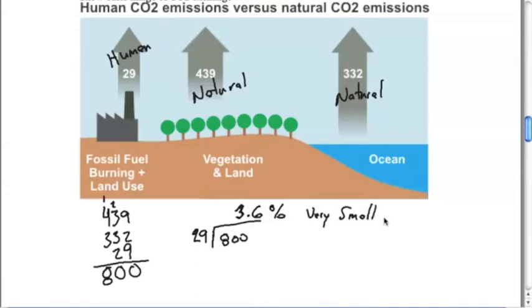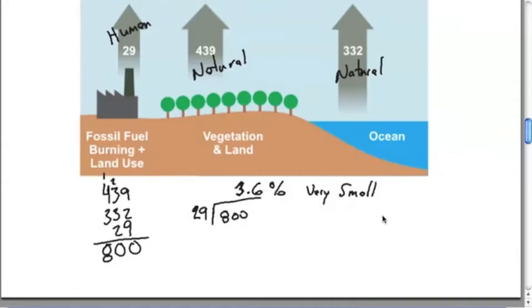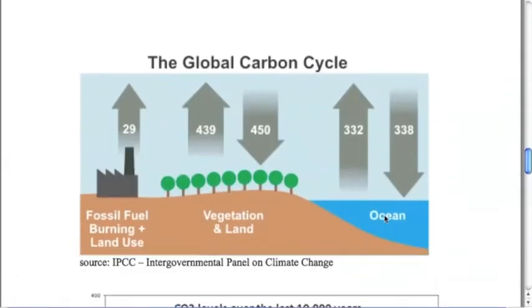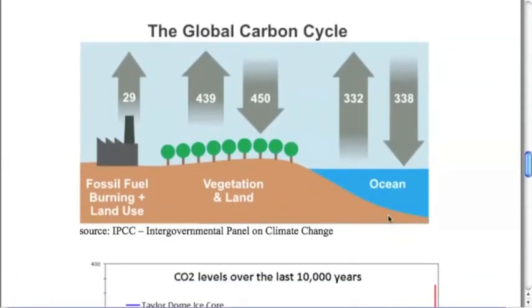However, even a very small amount can have a significant impact. So if we go down to the overall, we also have to consider what is reabsorbing this. So these are the emissions here. We have our emissions from humans, we have our natural emissions, and we have oceanic emissions.